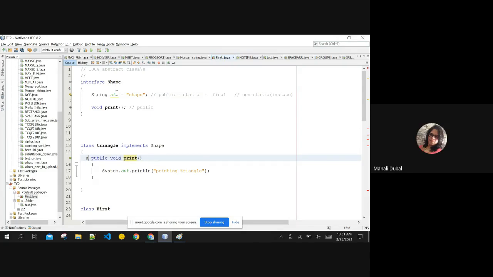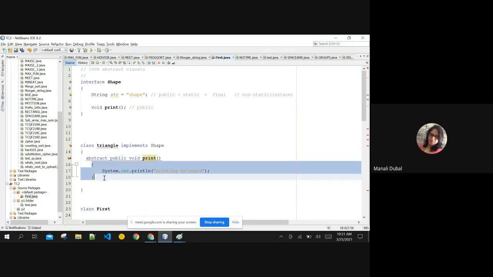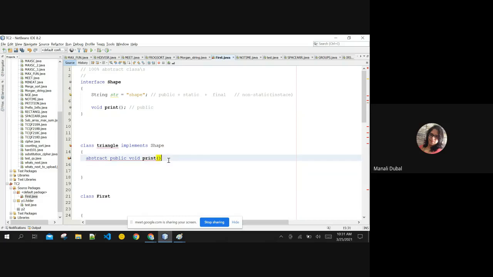If I add abstract here, can it have a body implementation? If the method is qualified as abstract, can it have its own body? No, right? Abstract methods cannot have their own body. What I'm telling is, the methods of interface are by default abstract, okay? Meaning there is no body of it. There is no body of this method.